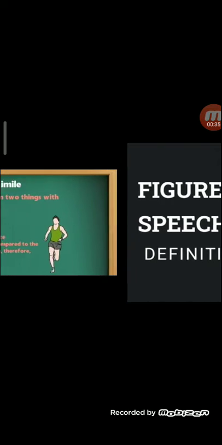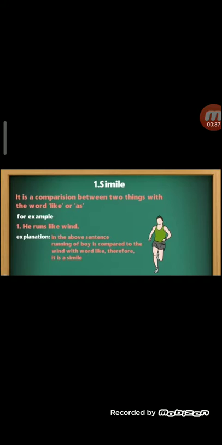Let's start. First is simile. Again, we are revising, just brushing it up. It is a comparison between two things with the words as or like in between. For example, he runs like a wind. Here the running of a boy is compared to a wind, with the word like in between. Therefore the figure of speech is simile.